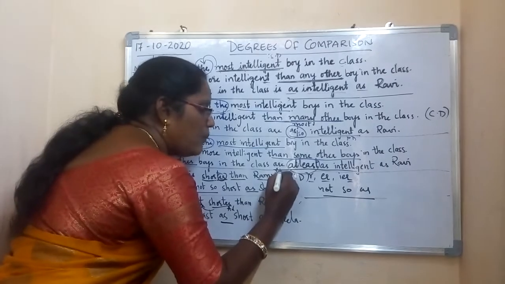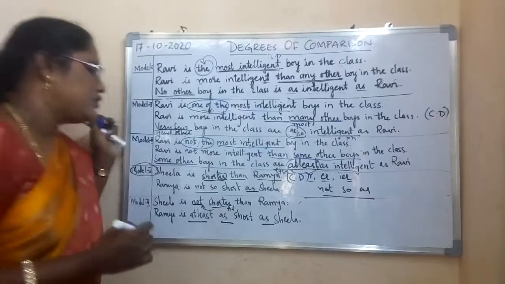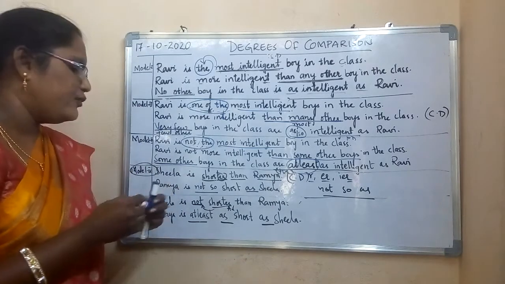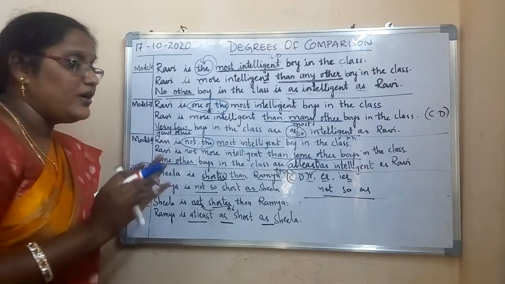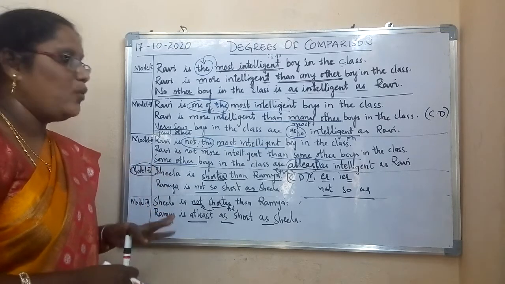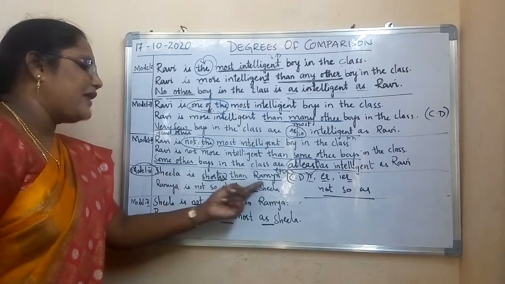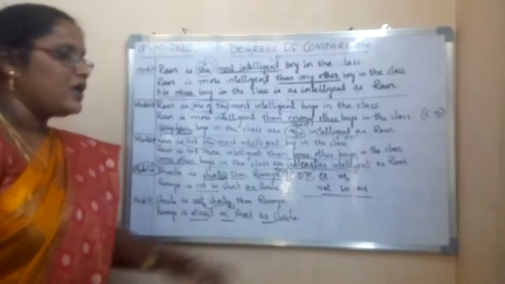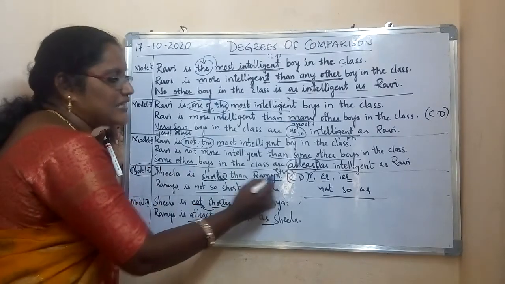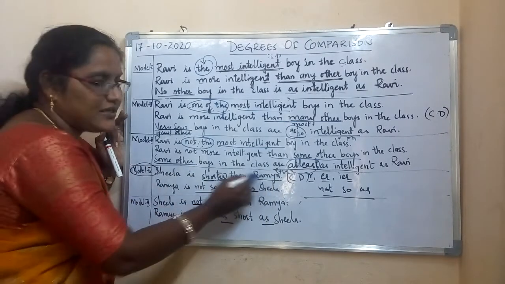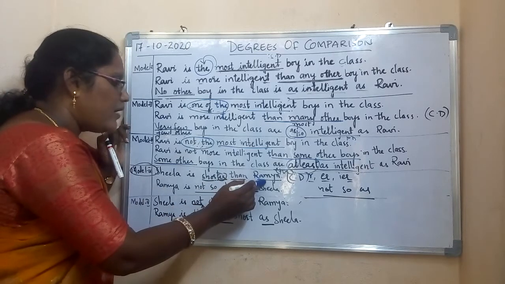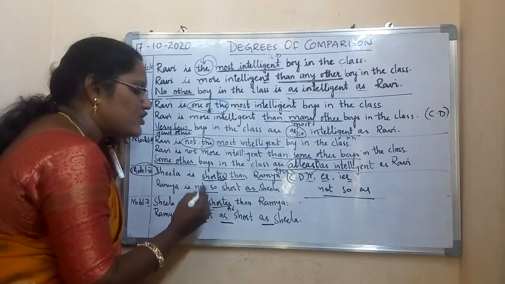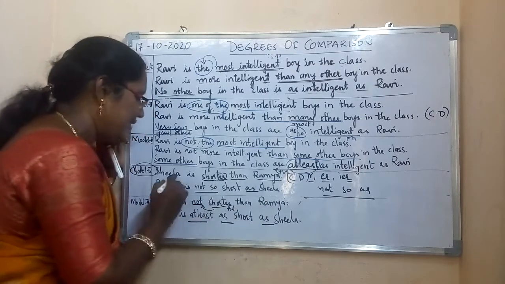Okay. So now, this sentence is giving a positive statement. So in positive, we have to make negative. Many of you commit a mistake here. Sheila is shorter than Ramya. You will use the structure not so as, but you will forget to change the names. The first name goes last, the last name comes first here. So now here we have to take Ramya. Ramya, what is the structure? Not so short as Sheila.